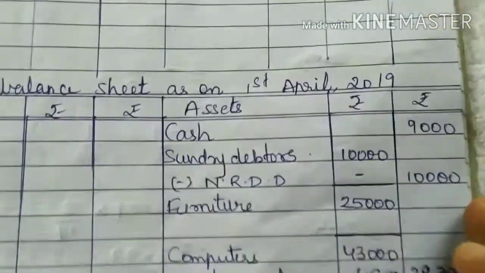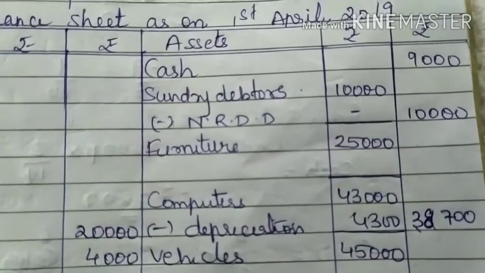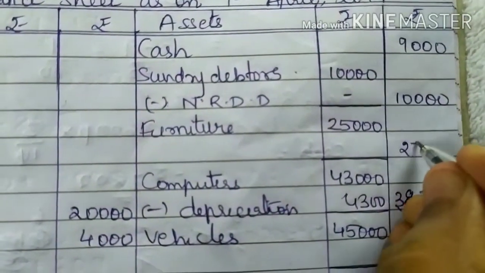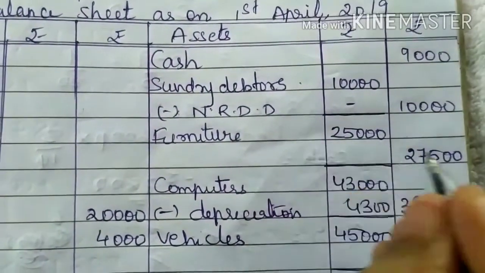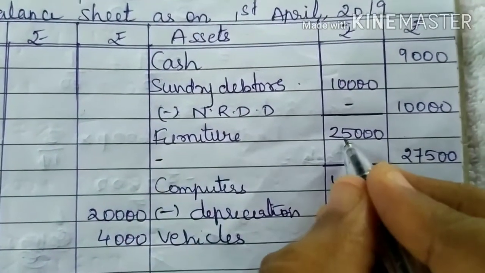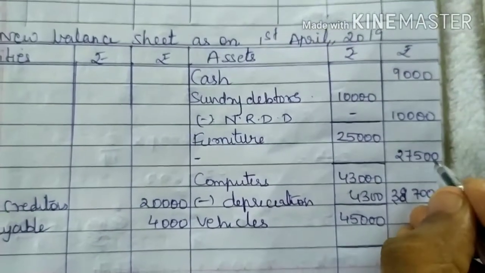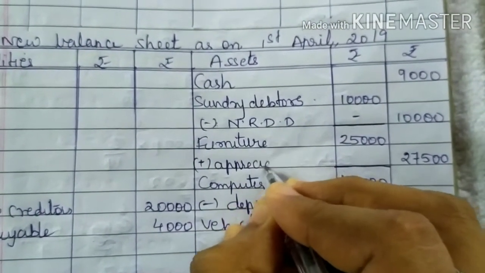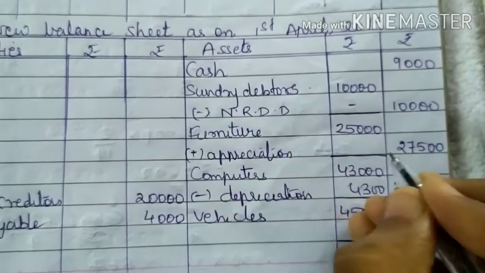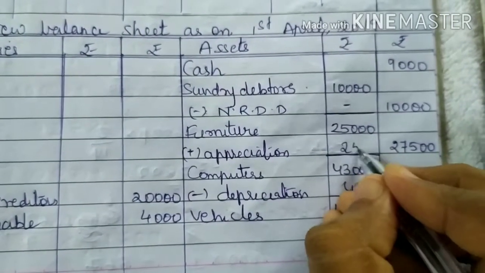Furniture to be revalued at 27,500. So furniture value is 27,500. Compare the new and the old value. पहले 25,000 था, अभी 27,500 हुआ. It is called appreciation, which is 2,500.